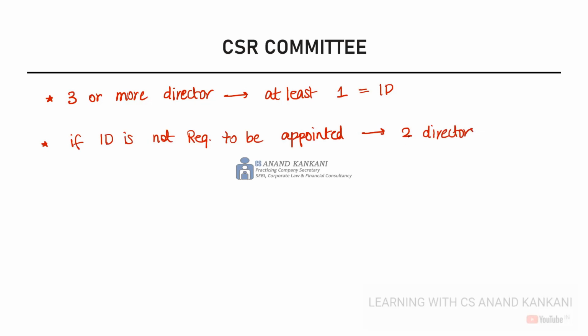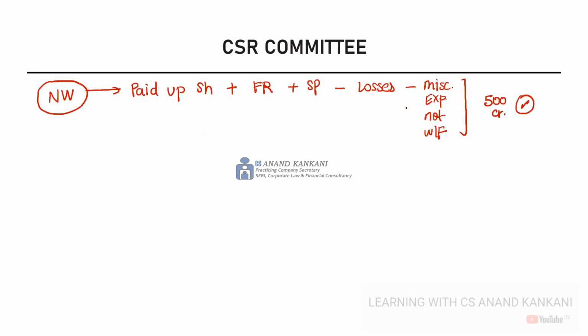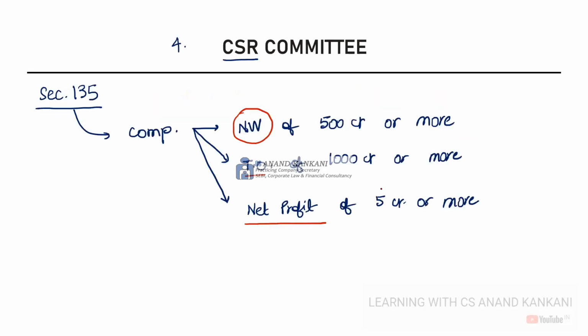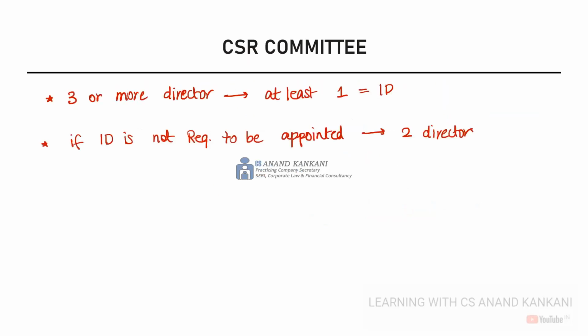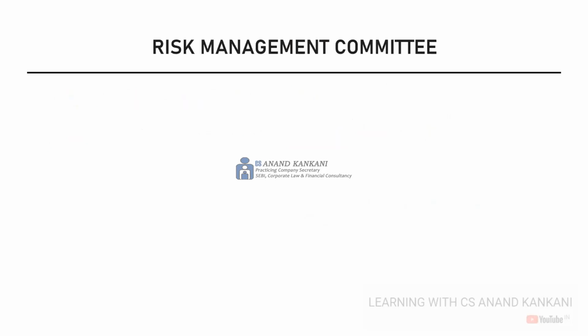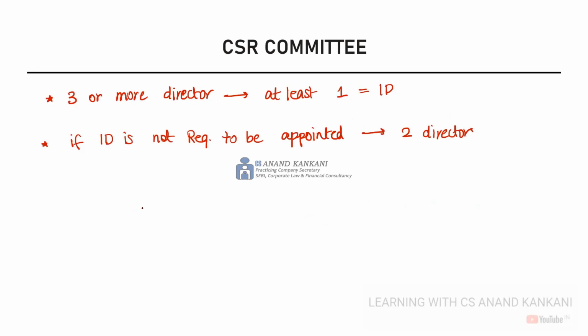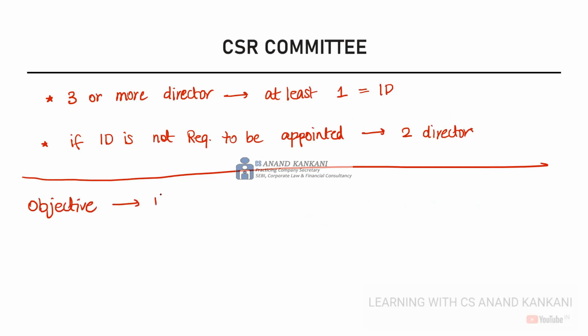And let's say if it's a private company which has a net profit of 500 crores or more, or the turnover is 1000 crores or more, any of the criteria getting fulfilled here. So in that case, the two directors of that private company can also be the members of the CSR committee, right? The functions of the CSR committee would be, again, as I said, to formulate the CSR policy of the company.